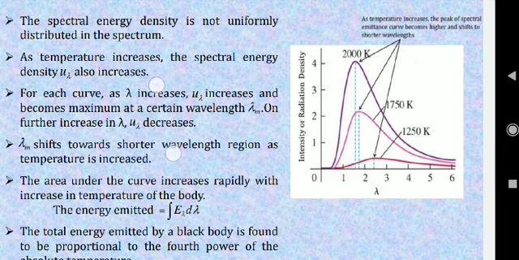Okay, what is the difference? You see, every curve is for a particular temperature. If the wavelength is very, very low, then the intensity is low, but as you increase the wavelength, the intensity will go up and become maximum, the energy density of that particular radiation will be maximum. And if you increase the wavelength again, what will happen? It is decreasing, approaching towards zero.